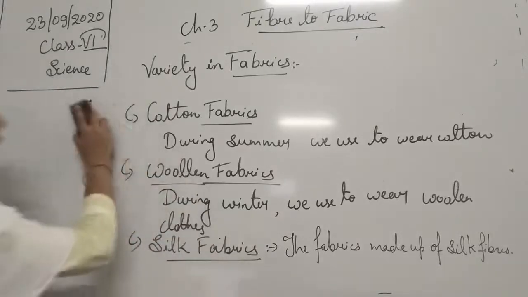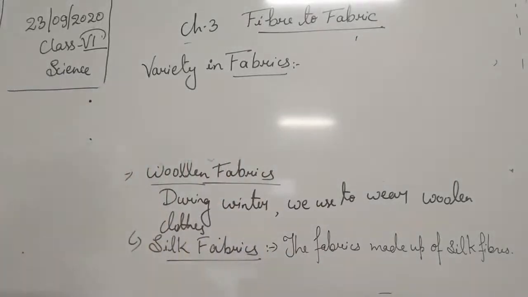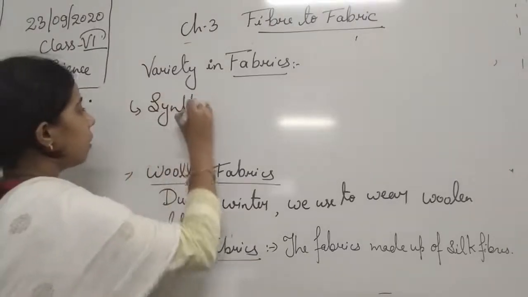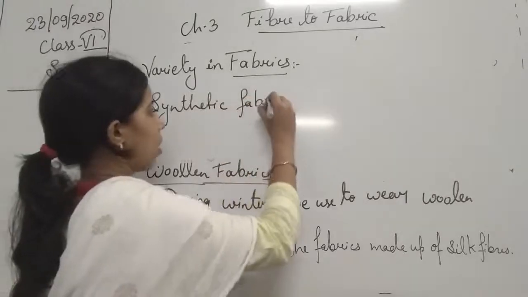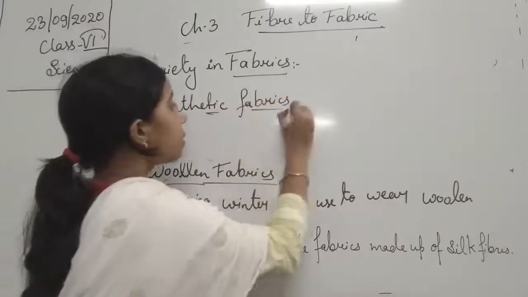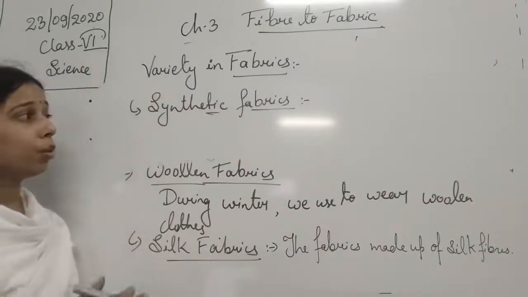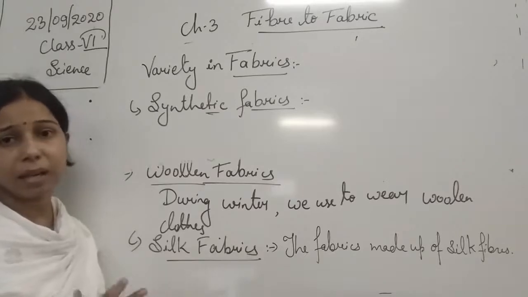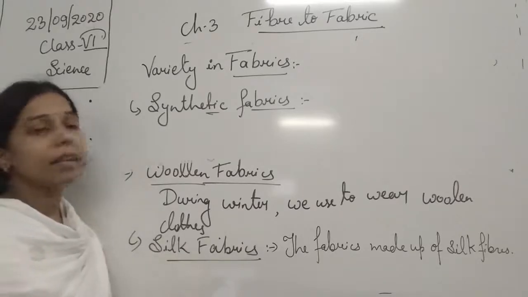Now another kind of fabric is there, students, and that is known as synthetic fabric. So we can write it. Next one is the synthetic fabrics. What is the synthetic fabric, students? The fabric which is artificially created with the help of chemicals, that is a synthetic fabric.